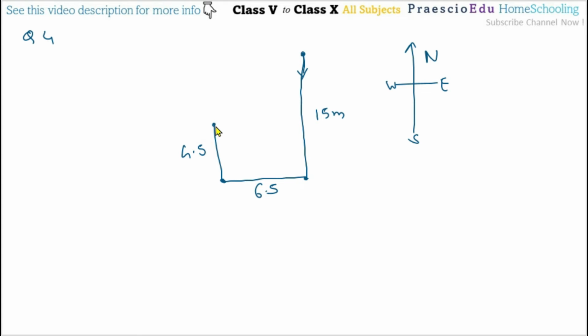Then comes here. Finally, she walks 6.5 meter to the east, means to the east, means this one 6.5. Now this is equals to this one. This is also 6.5 and this is also 6.5. So now she is coming to this one. How far is she from the initial place? So this is the initial place, okay, from this one.